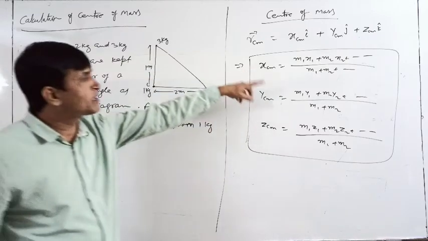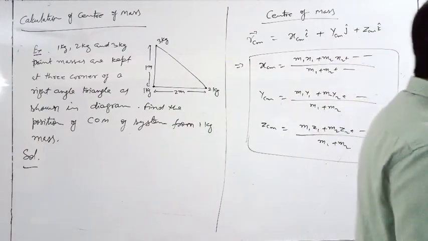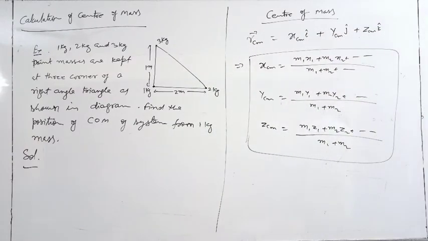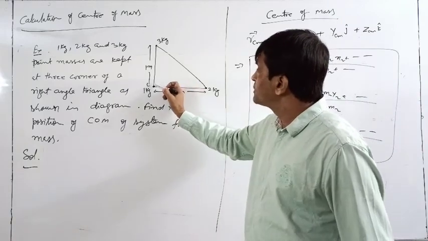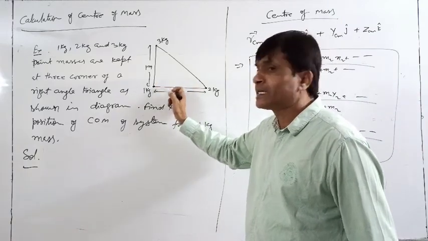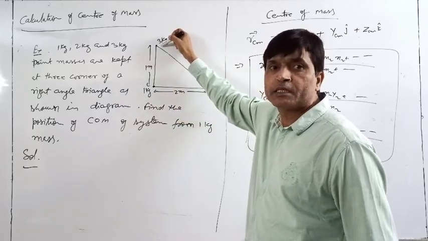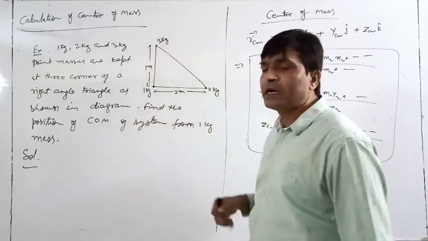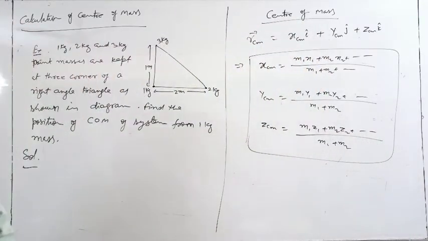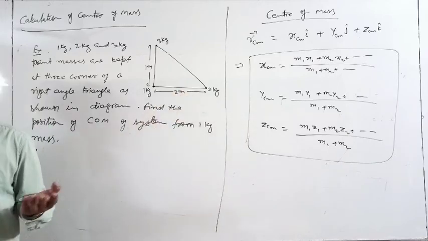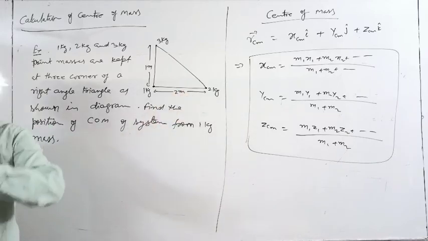So these are x1, y1, z1. In fact, they are the position vectors of the center of mass of the point masses. If it is not a point mass, then they are the position of the center of mass of rigid bodies. Now here, suppose at one corner I put a ring, at another corner a sphere, and at the third corner a cylinder. Then these x1, x2 and y1, y2 will be the position vectors of the center of mass of those bodies.